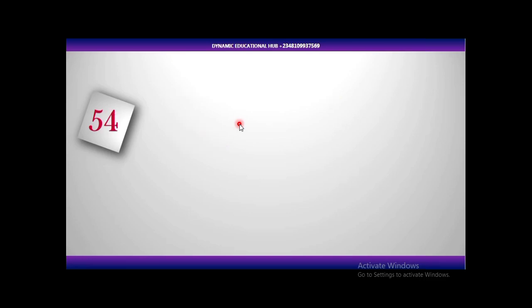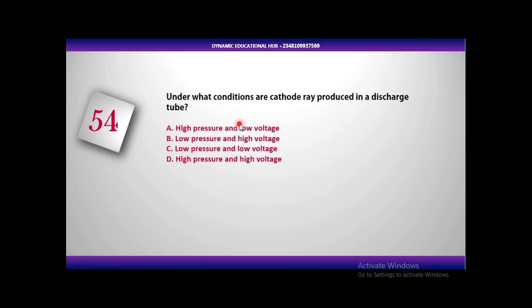Let's look at number 54. Under what condition are cathode rays produced in a discharge tube? A, we have high pressure and low voltage. B, low pressure and high voltage. C, low pressure and low voltage. D, high pressure and high voltage.